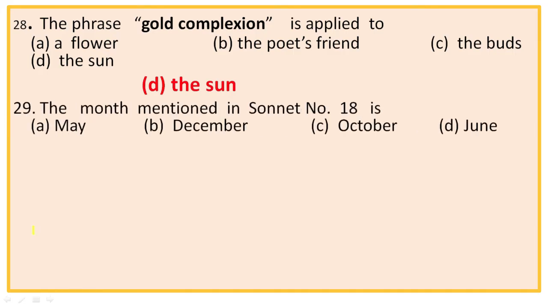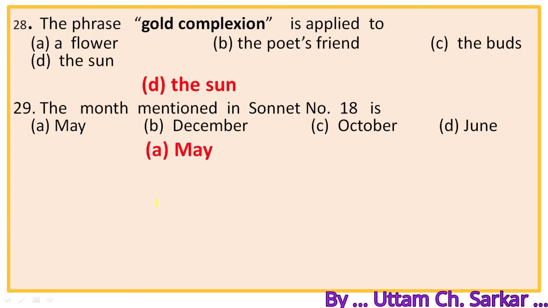Next 29. The month mentioned in sonnet number 18 is, the options are May, December, October, June. We know the line, rough winds do shake the darling birds of May. That is season of spring. So the right option is A, May. The month mentioned is obviously May.